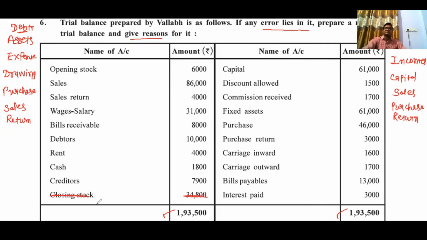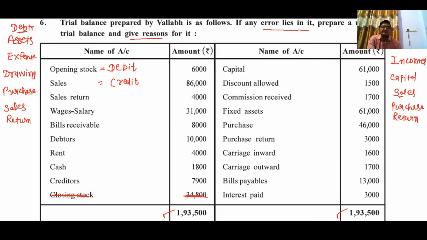Now, from this question, we have to prepare the trial balance with the debit balance amount and credit balance amount. First of all, opening stock. Opening stock has a debit balance, so it is recorded on the debit side. Sales has a credit balance, so it is recorded on the credit side.